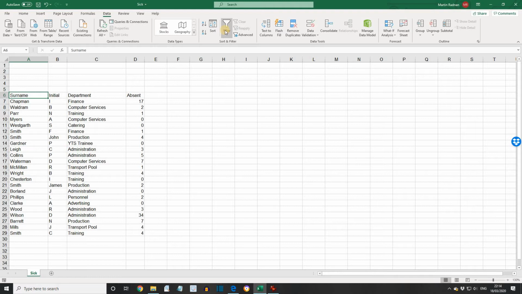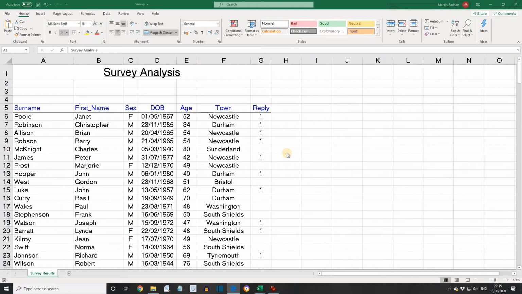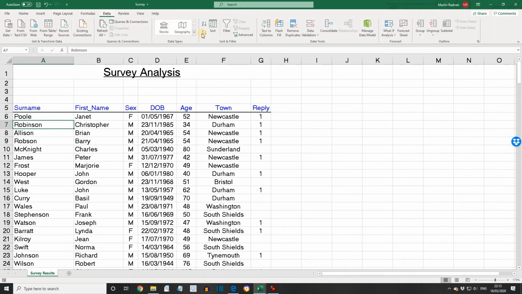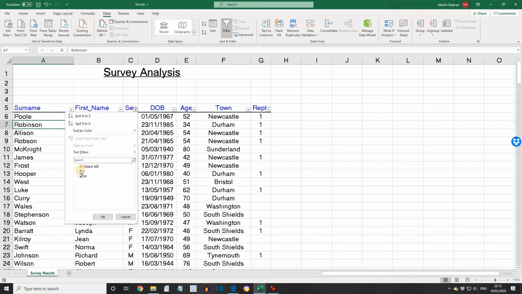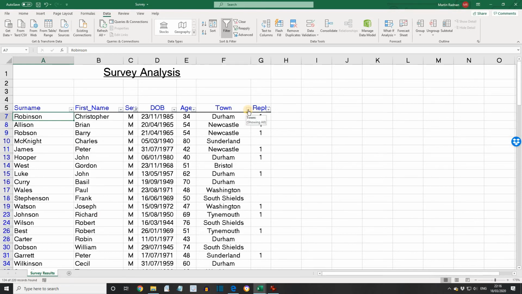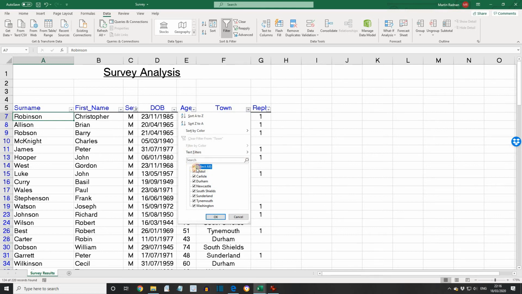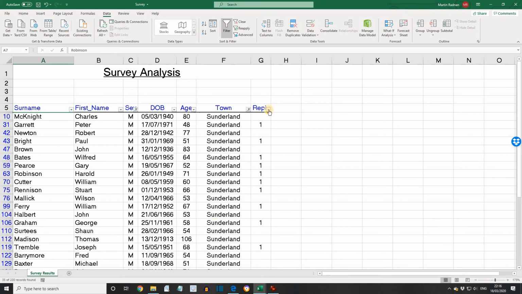Next, let's open the workbook Survey and click on any cell in the list. Enter filter mode, so it's Data and then Filter. To display all the males from Sunderland who have replied, select M in the Sex column, Sunderland from the Town column, and 1 from Reply.